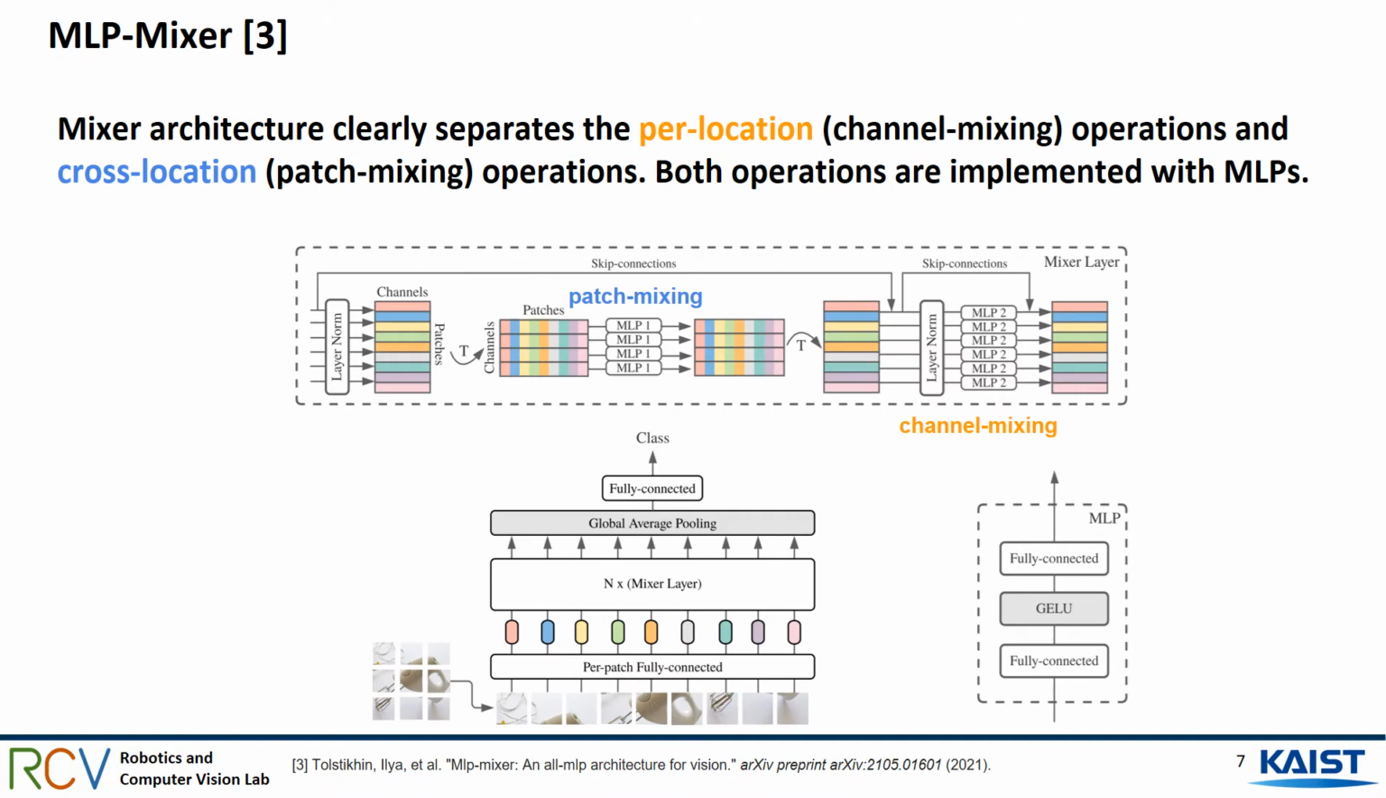In MLP-Mixer, there are two MLP blocks in one layer, and each MLP block clearly separates the operations. Operations from a given location are known as channel mixing, and operations between different locations we call patch mixing, respectively. Using two MLP blocks, one is used to perform operations between patches, and the other is used to perform internal operations within a patch. Mixer borrows design choices from recent transformer-based architectures.